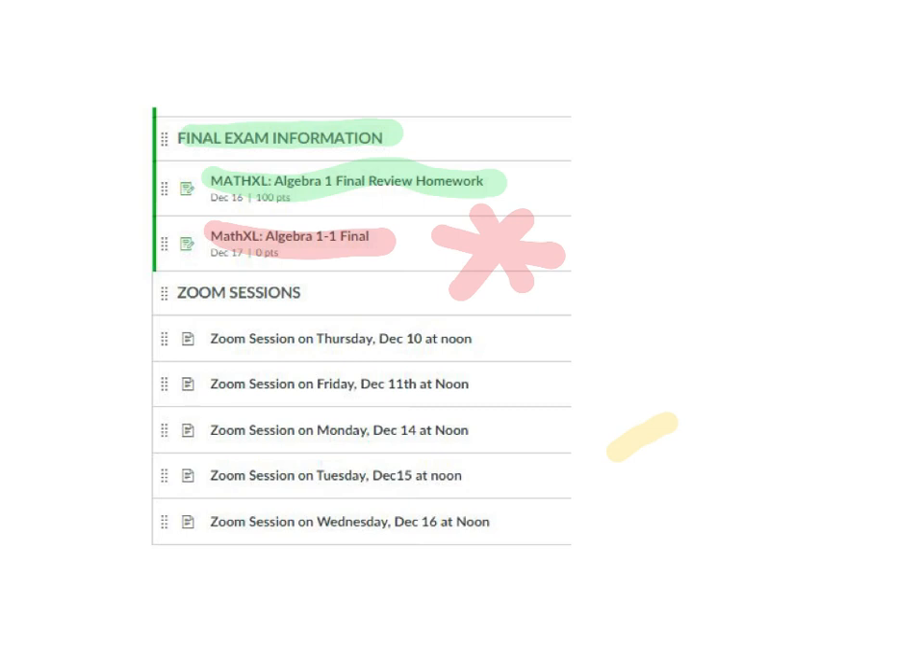Please note that there are review sessions every day at noon. So Thursday, December 10th, Friday, December 11th, Monday, December 14th, Tuesday, December 15th, Wednesday, December 16th, all the way up until the final exam day itself, we have a final exam review session at noon.